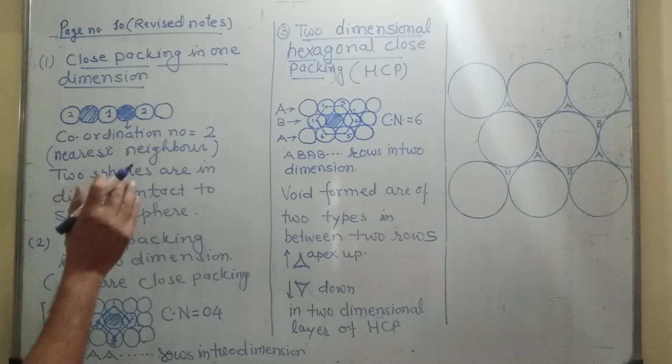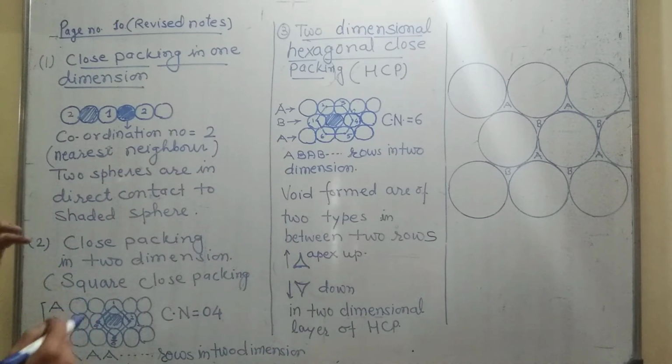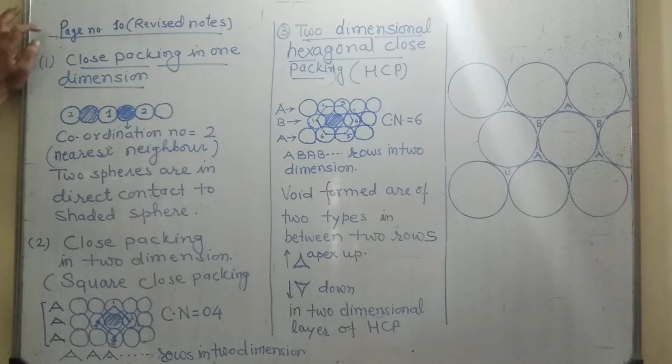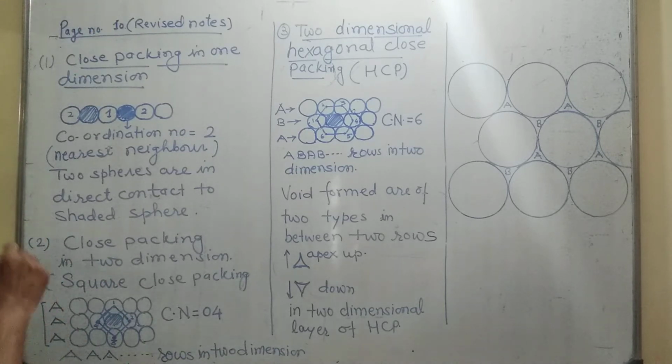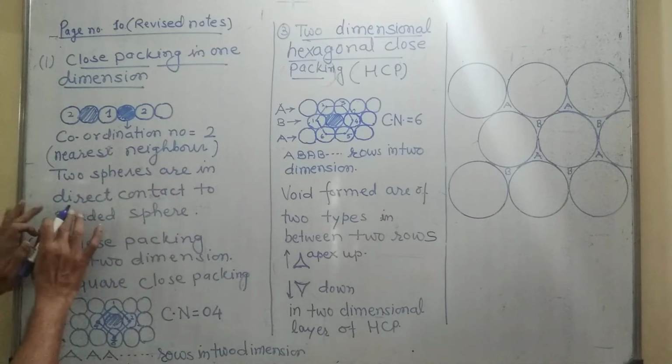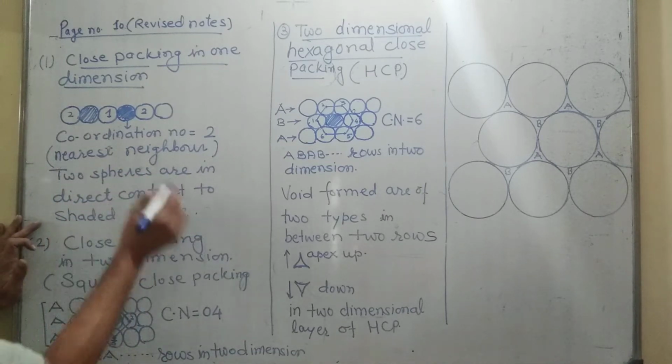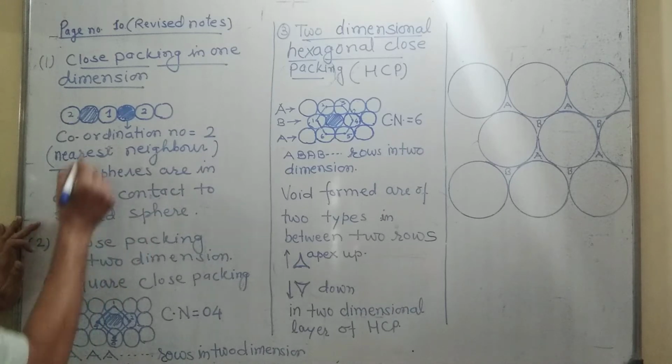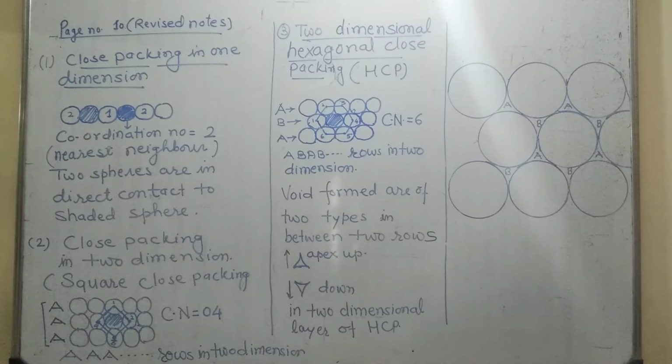So I have written here, you can stop the video and you can write it. And please remember the revised notes have been provided in a PDF. So this matter is on page number 10. So look into that and get the knowledge. Here two spheres are in direct contact with the shaded sphere, so its coordination number is 2.